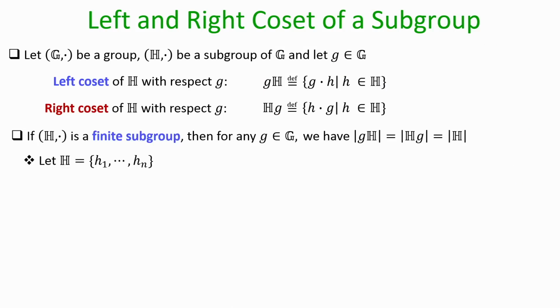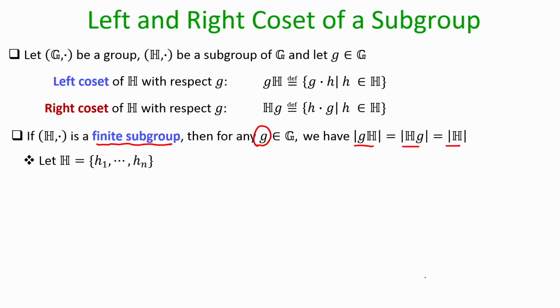So, the first thing that we can prove here is the following: if H is a finite subgroup, then you take any element from the bigger group, the corresponding left coset, right coset, they have the same cardinality as the cardinality of your finite subgroup, and the proof is very simple.